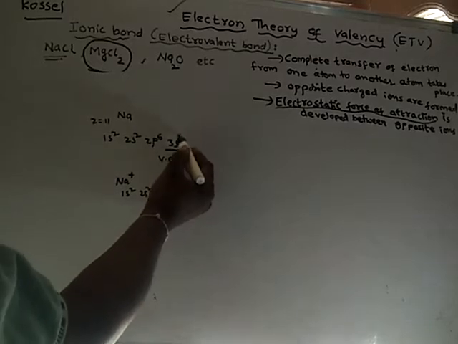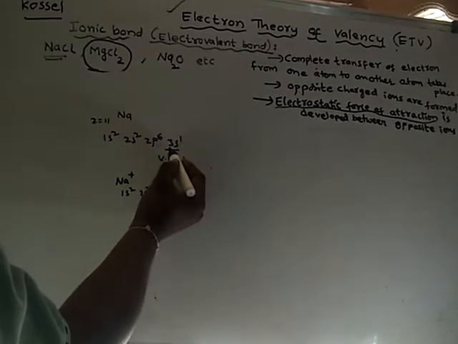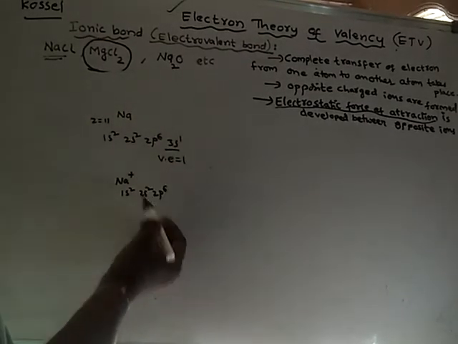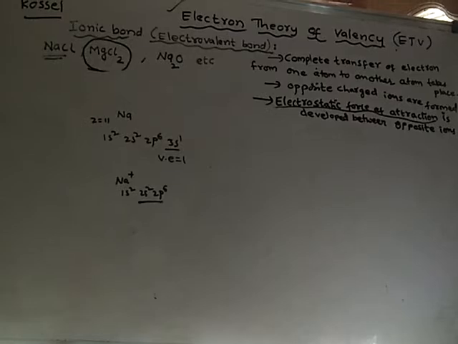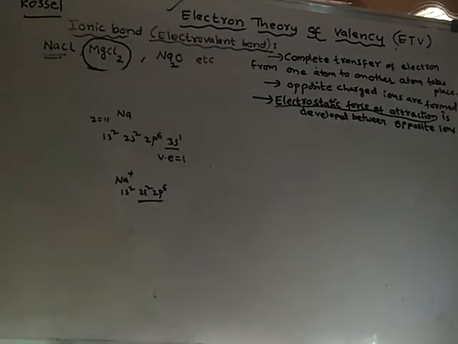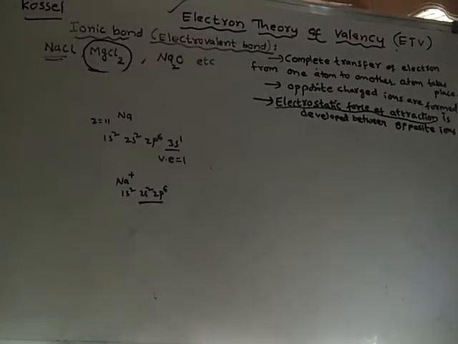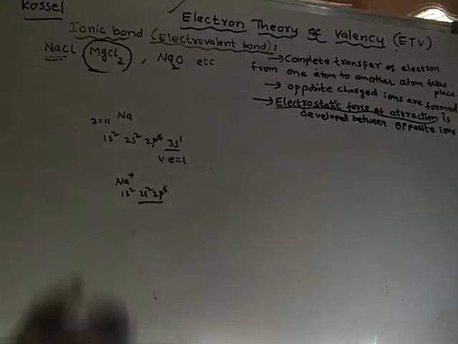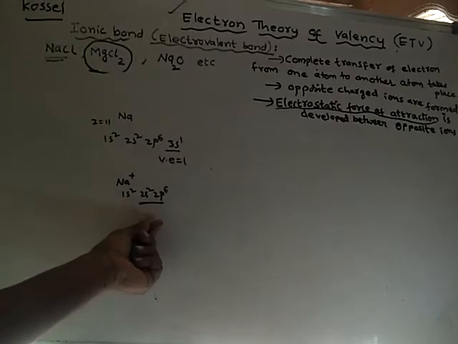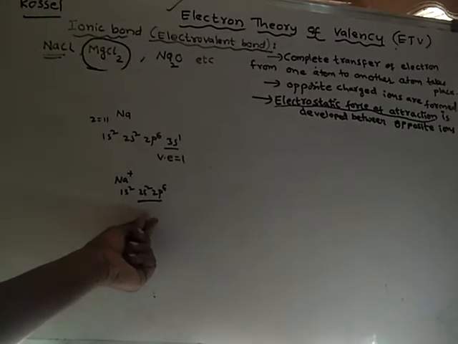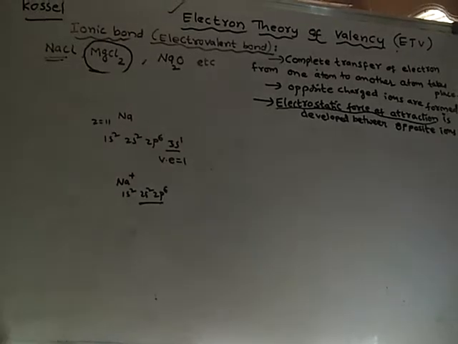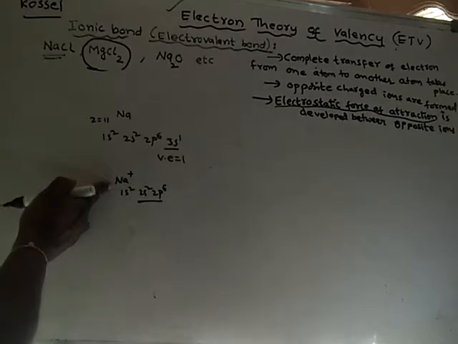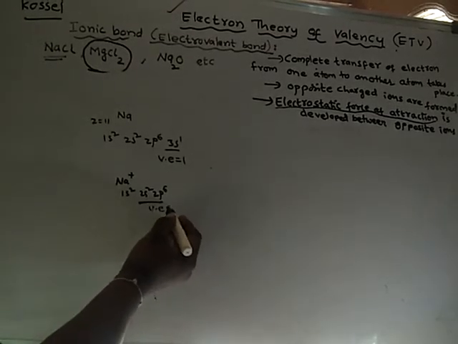So it loses this electron, and after losing it, the last orbit does not have any electron. Before that, the third orbit was the last orbit, but after losing one electron from the third orbit, there is no electron in the third orbit. Hence the second orbit will become the last orbit, or outermost orbit, or valence shell. Now, after losing one electron, sodium has become a sodium ion, and the valence electrons are 8.